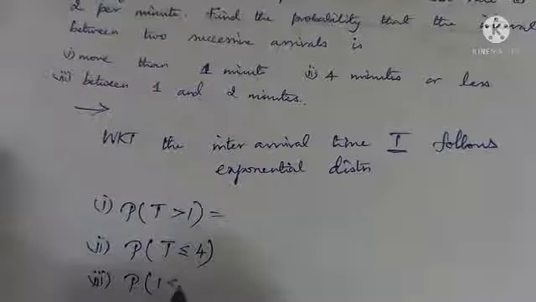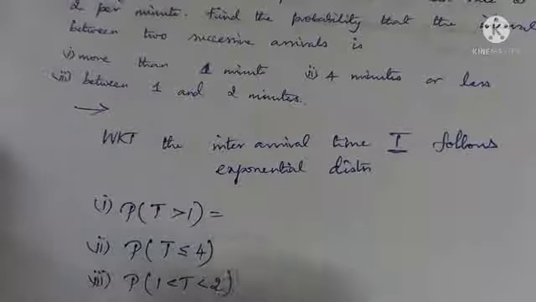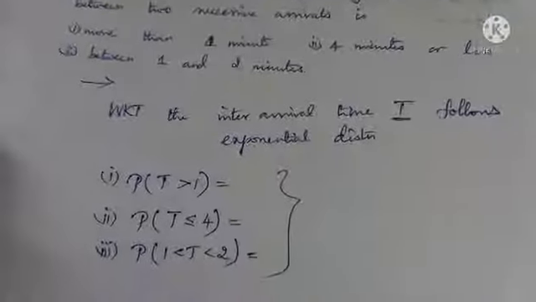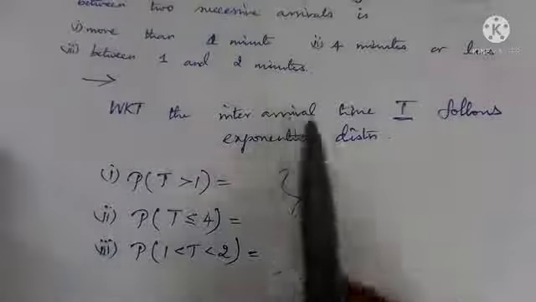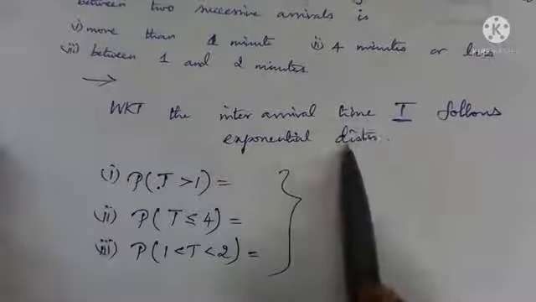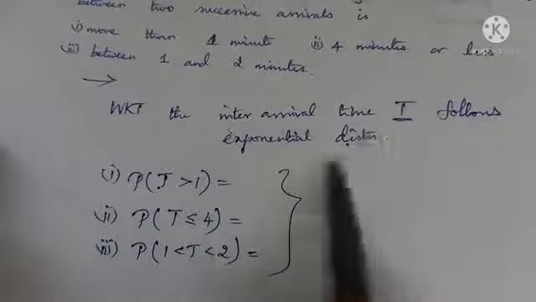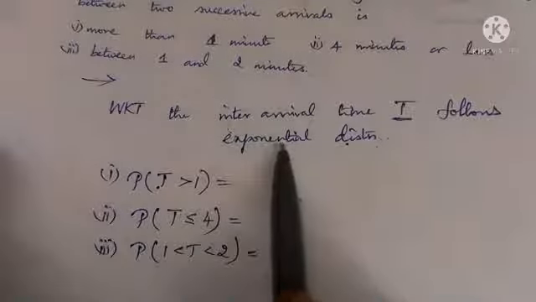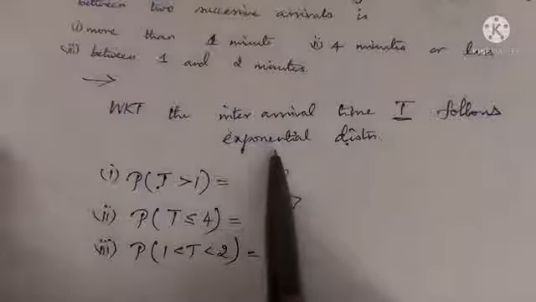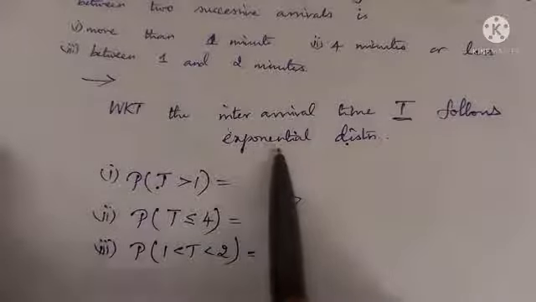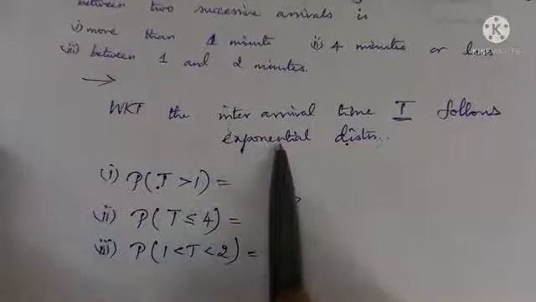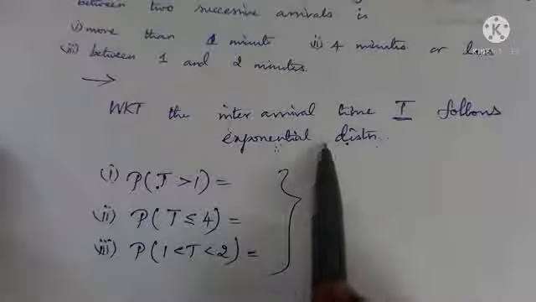That is 1 less than t less than 2, okay. So these are the questions asked. So being capital T follows exponential distribution, and this exponential distribution is a continuous distribution, right? Binomial, Poisson, geometric are discrete distributions. This exponential and normal, right, are all continuous distributions, right?